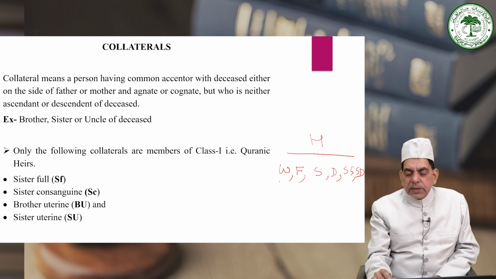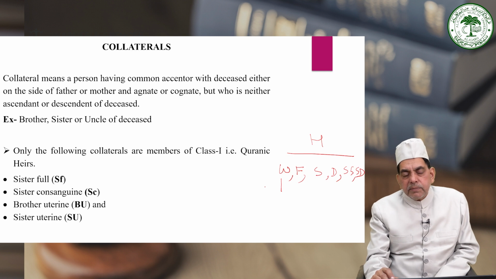Now here in this case, the widow is a class 1 heir. At the same time, she is also a primary class heir. So being the primary class 1 heir, the widow is always entitled to inherit and will inherit either maximum or minimum. Maximum for her is 1 by 4 and minimum is 1 by 8.